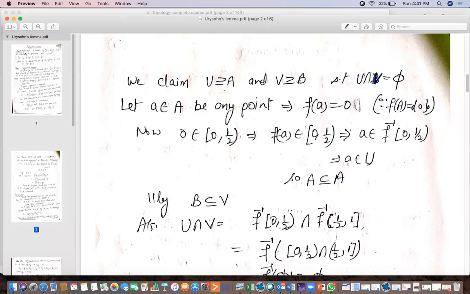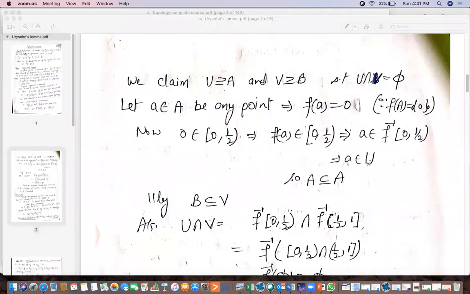So A is contained in, sorry, here it will be U. That will be U. Here it should be U. Similarly, we can show that B is a subset of capital V.